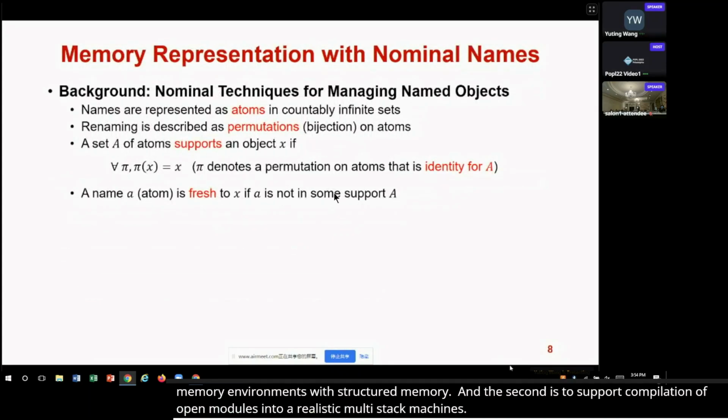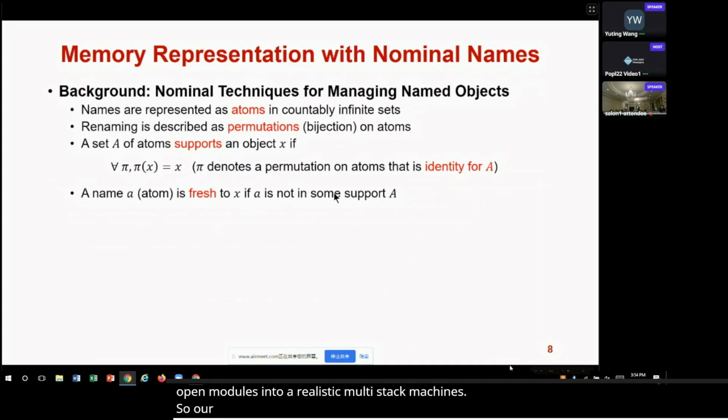Our work is based on nominal techniques. In nominal techniques, the names are denoted as atoms, which are drawn from countably infinite sets, and renaming is described as a permutation of the atoms.